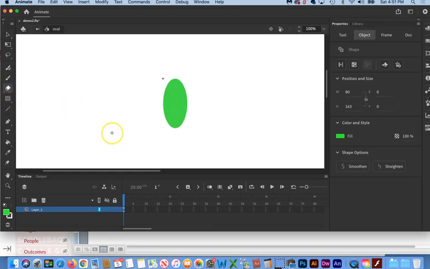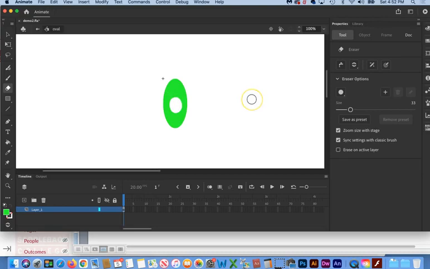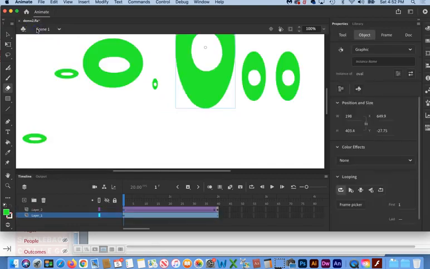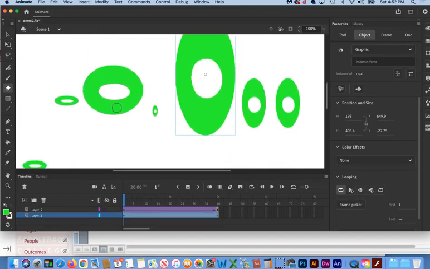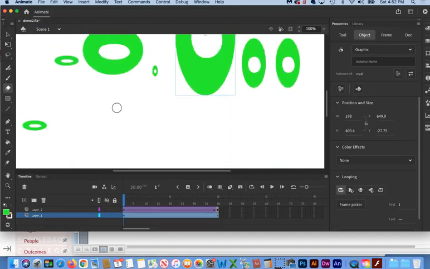So I'm just going to grab the eraser tool, play around with the left and right bracket keys until I get this the size I want. Here I'm just making it a little bit bigger, and I'm just going to erase a little section out of the center here. Okay, now I'm going to go back to the main timeline by clicking on reversing my breadcrumbs. And you can see that every instance of the symbol now has a hole in it.